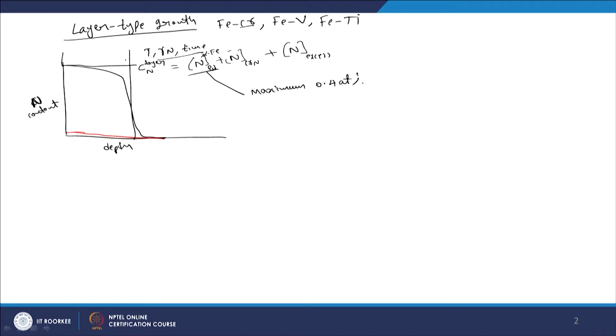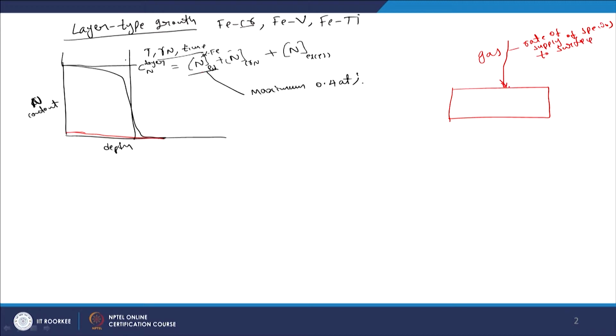Now, to understand the kinetics of the nitriding process, you know that several reaction rate steps need to be considered. For example, this is the sample and you have here the gas atmosphere. The first is the rate at which the molecules of the gas atmosphere come to the surface of the sample, the rate of supply of species to the surface.